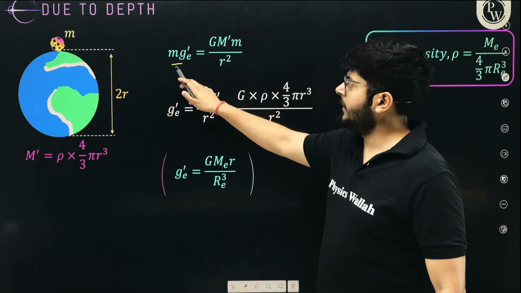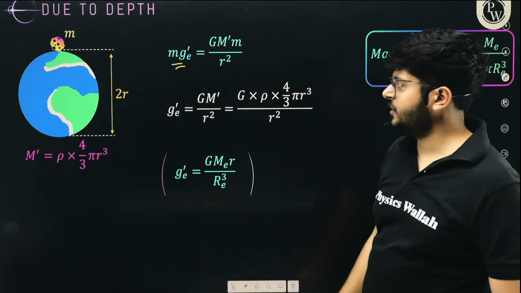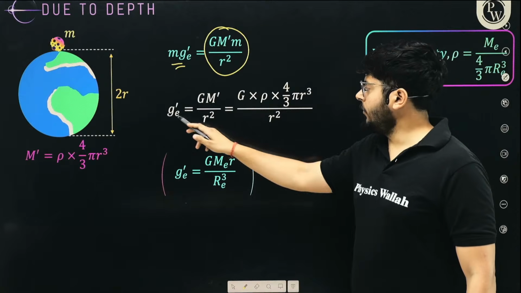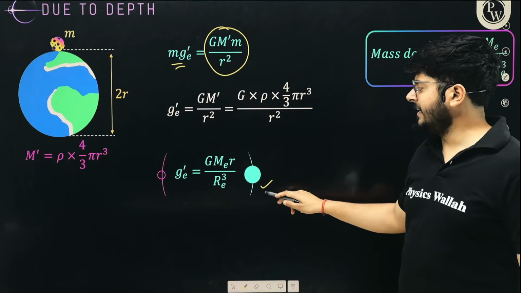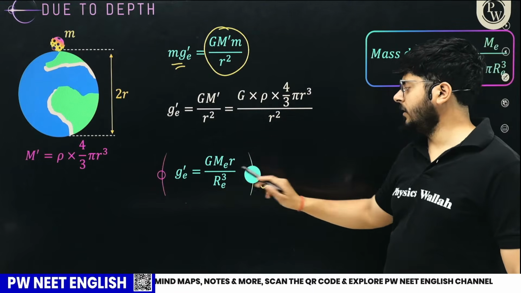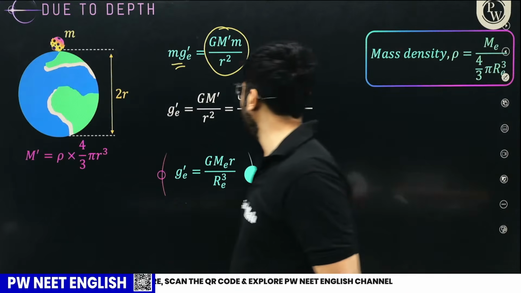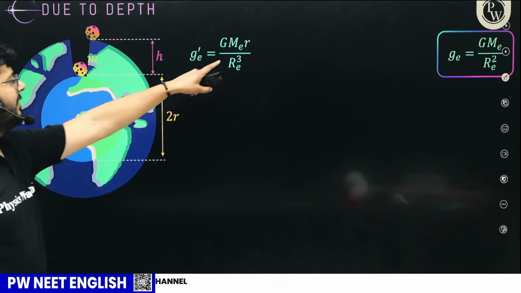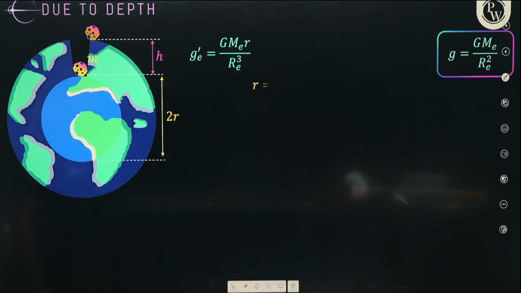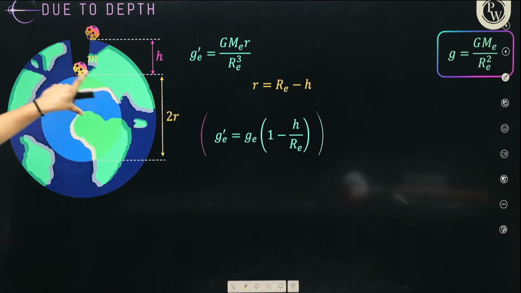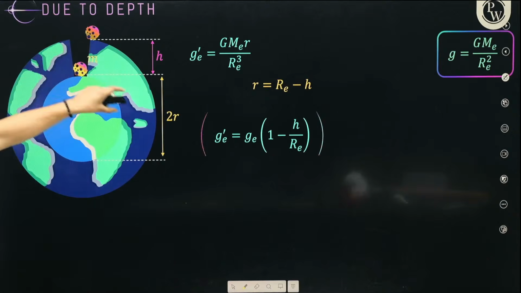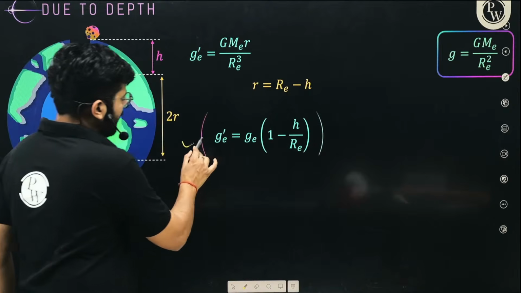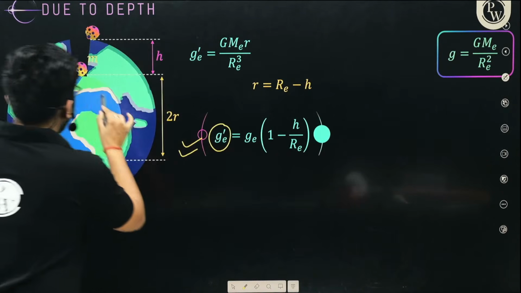So just put the value, the new force of attraction mg dash over here is going to be G M m dash upon r square. Okay. Now if you put the values of everything, you will get g dash equals G Me r upon Re cube. The new value of g is going to be this much, right? And now you can replace the value of small r and everything. Small r is equal to Re minus h, as I said. You put the values, and this will be the new value of acceleration due to gravity over here, right?